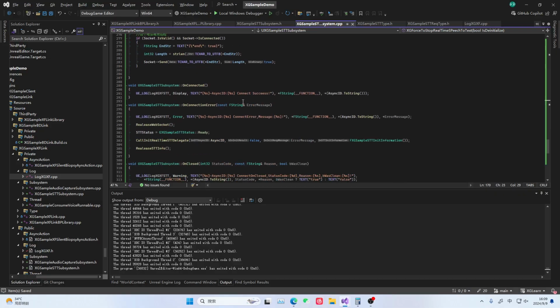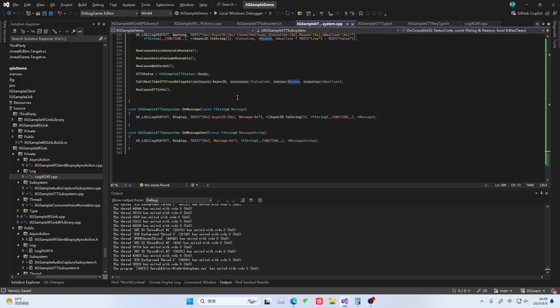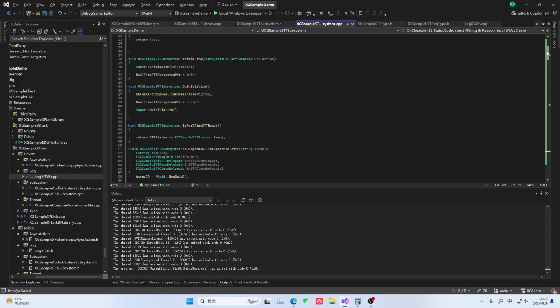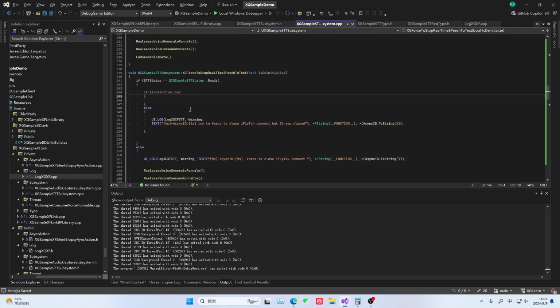In a special case, sometimes we force close it ourselves. I want to close it now. Then we can call ForceClose. For ForceClose, compared to normal close, we directly release the WebSocket here and release the information. Then here, set this to the ready state. This is essentially the widget connection. We just killed it directly. That's the situation. This is a ForceClose.